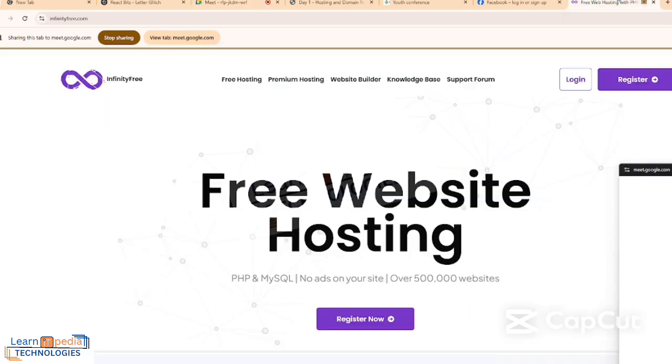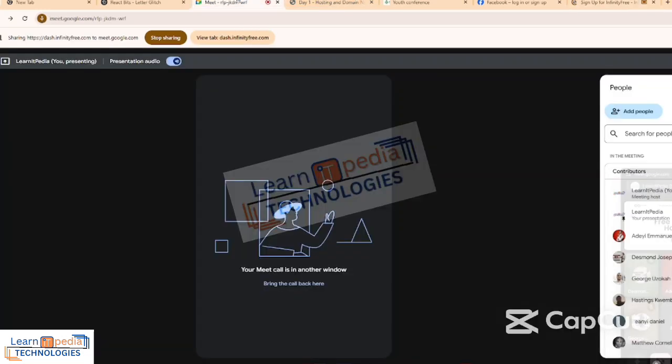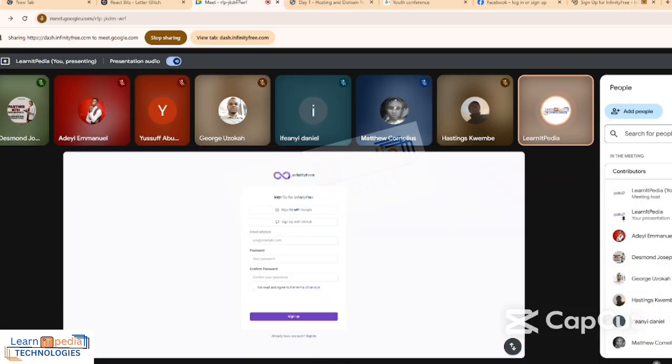So you register with Infinity Free. Just click register. For me now I can just click login because I already have an account. Or you click register. You need your email. When you register, they'll send you a link to your email. You go to your email to activate and verify your account. Just normal registration: your email, your password, confirm password. Then make sure you mark the recaptcha, this Google thing that says you are not a robot. When you mark it, they'll send you a link to your email. Then from there we continue.